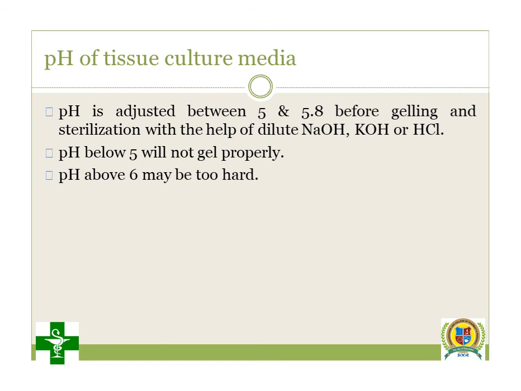Then hexitol. Most tissue culture media have this component. Generally, some contain mannitol, some contain sorbitol. Mannitol and sorbitol are also examples of hexitol. They are essential for seed germination and sugar transport. They are also useful for carbohydrate metabolism, membrane structure, and cell wall formation. So that's why hexitol has an important role in plant growth and development. That's why hexitol is also one of the important components in growth media or nutrient media.